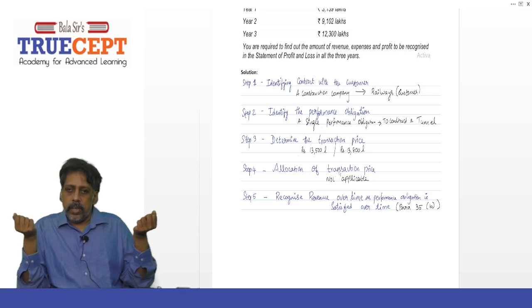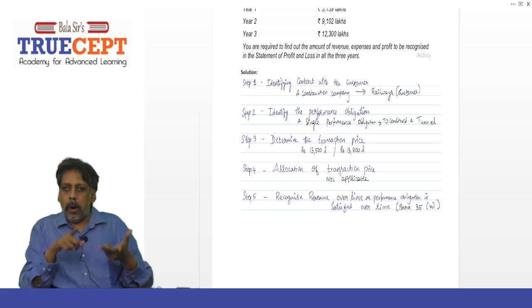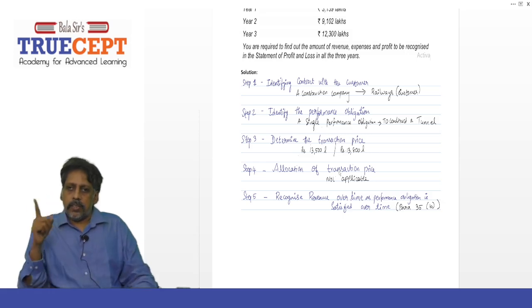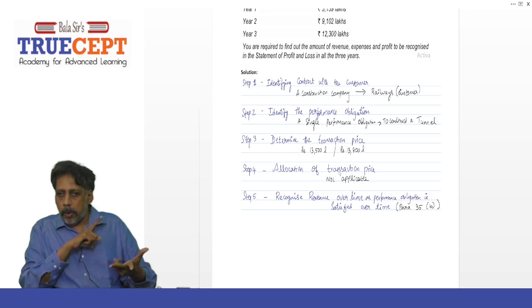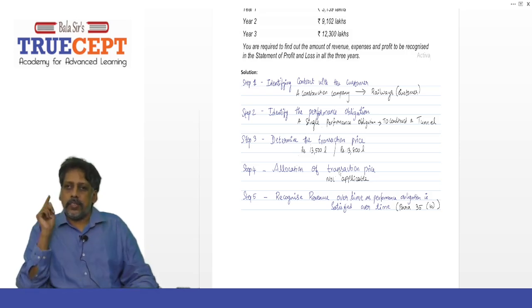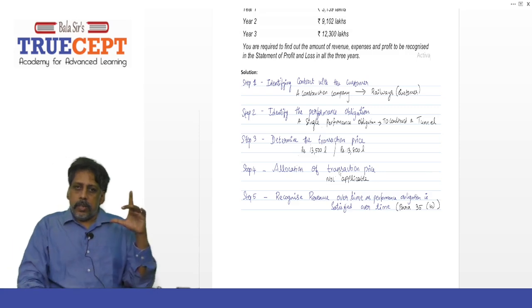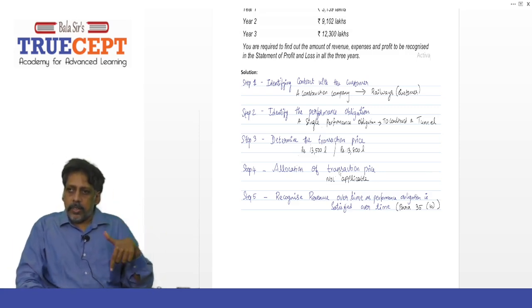Let's see the second step: identify the performance obligations within the contract. In this case, it's a single performance obligation. You have promised to construct a tunnel. Step 2 is generally identifying the separate performance obligations, but here there's only one.